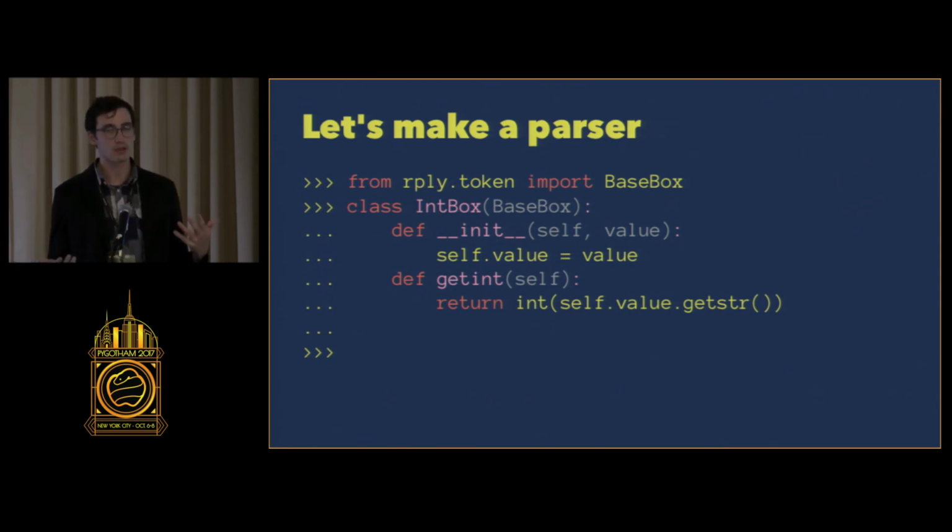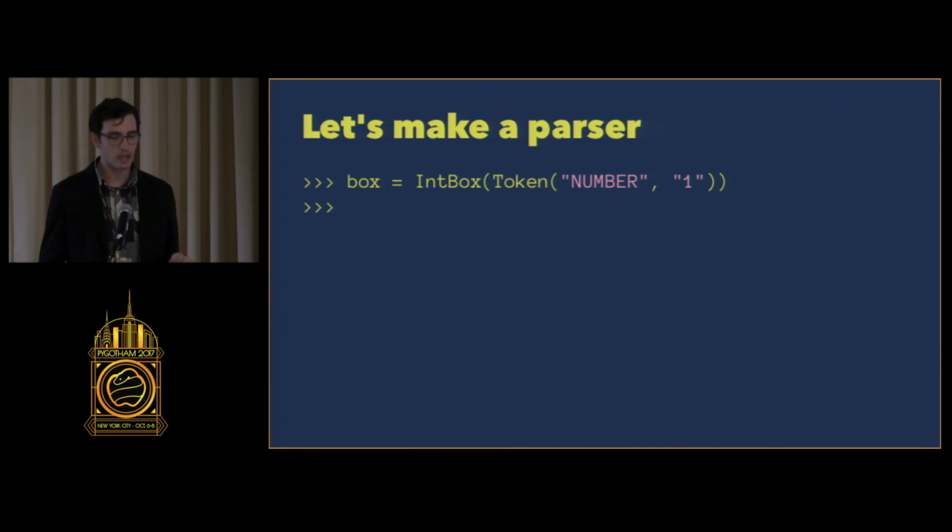It's going to be called getInt. And all this does is take the value and coerce it to an integer. Keep that in mind. So I can initialize an int box with a token. And when I call getInt on it, I get the integer 1, not the string.